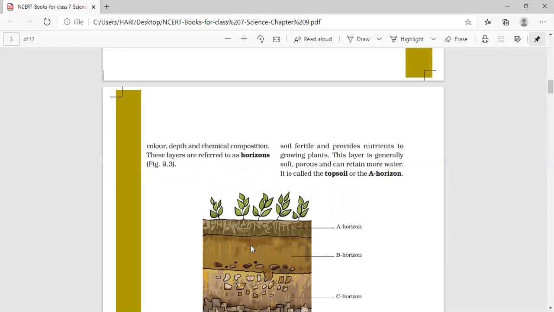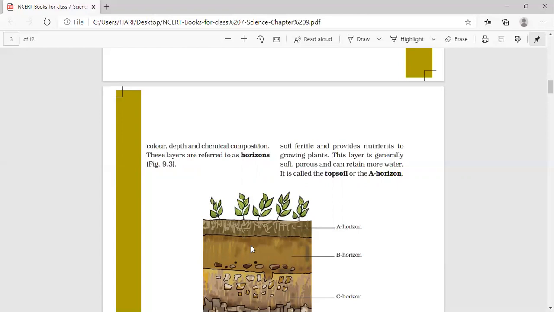Soil is soft and porous. Porous means having many holes inside the soil. And as the soil is porous, the air circulation will be more. And also, water can penetrate, percolate or move through the soil. So, A horizon is very good for growing crops as it contains many minerals and the amount of humus is more, soil is soft and also porous. Plants can grow well in the top soil and this layer is known as the top soil or A horizon.